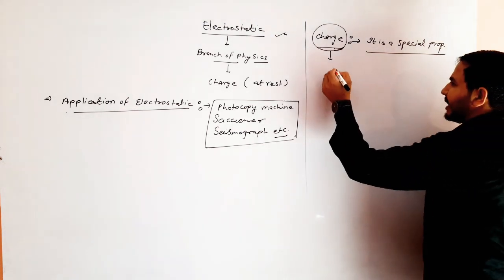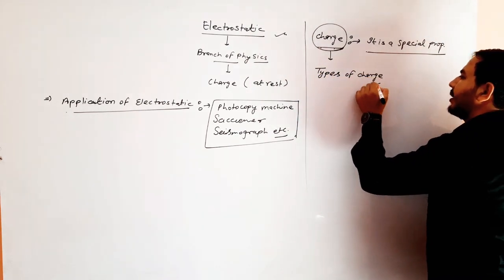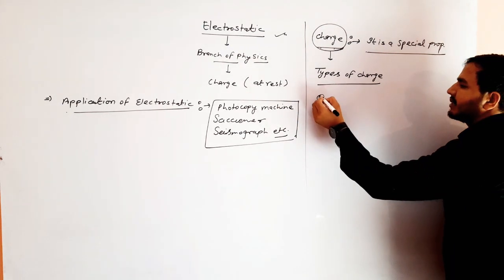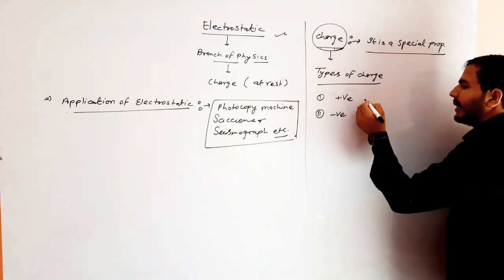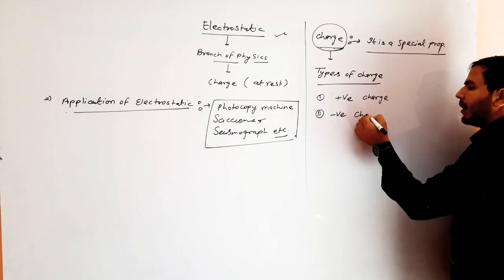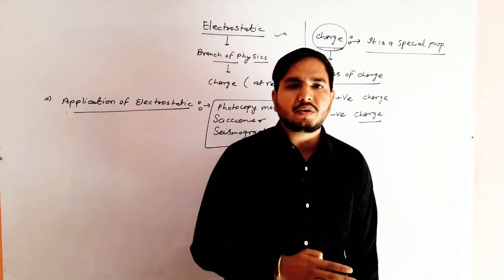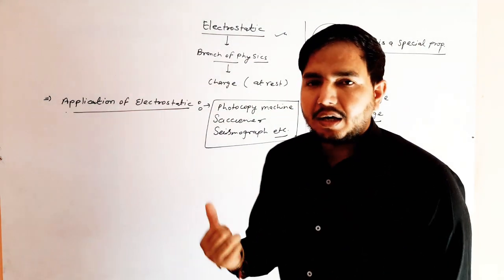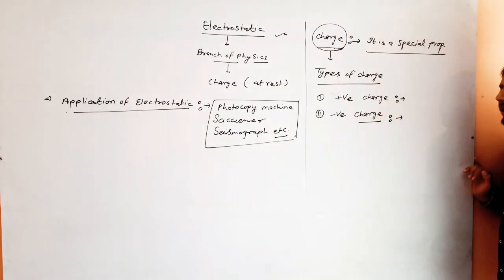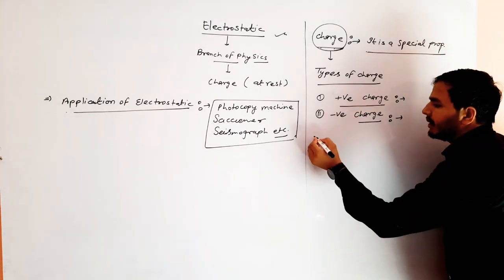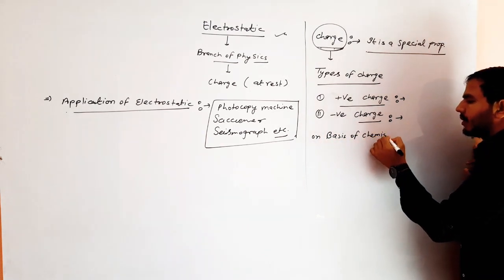That's clear? Types of charge. There are two types of charge. First, positive charge. Second, negative charge. How can you define it? We can define it by two methods: on the basis of chemistry and on the basis of physics. Here I would like to explain both methods in front of you. First, positive charge on the basis of chemistry.